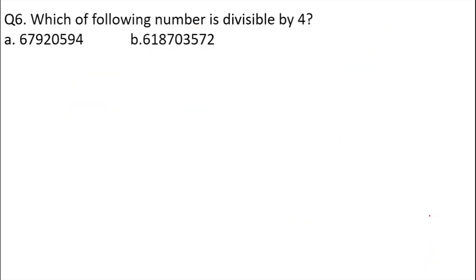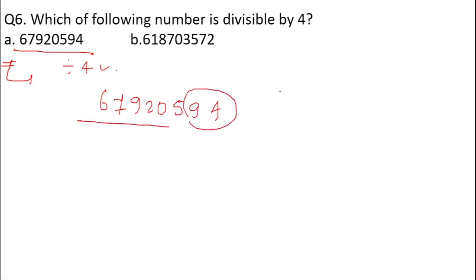Okay, moving on to the next question. Now we have to check whether the given number is divisible by 4 or not. In the divisibility test of 4, as we have already discussed in our previous foundation batch, to check whether a given number is divisible by 4, we simply check the last 2 digits. Just ignore all the other digits and focus on the last 2 digits. If the last 2 digits are divisible by 4, then the whole number will be divisible by 4.